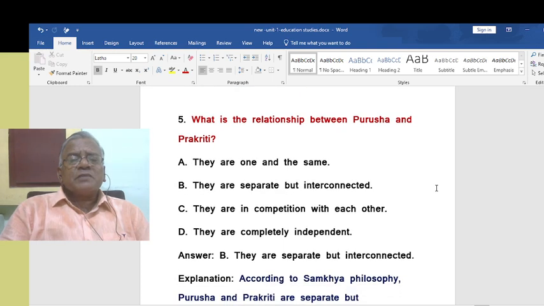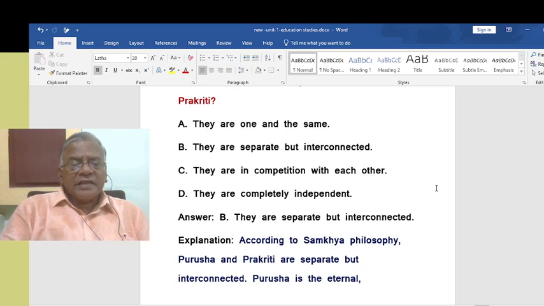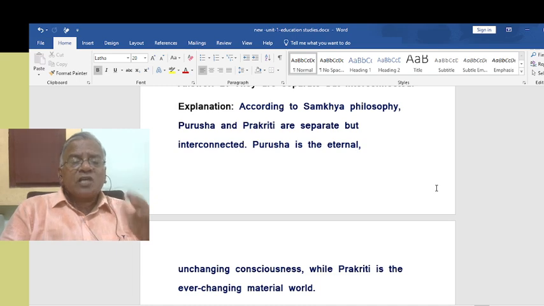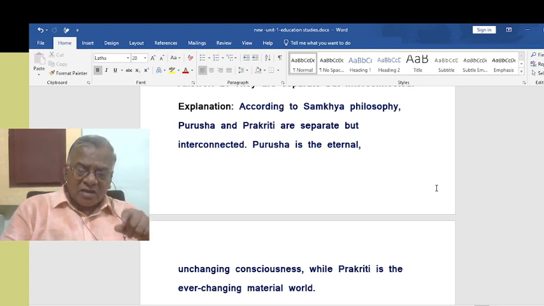What is the relationship between Purusha and Prakriti? They are separate but interconnected. That is, already we have seen that. According to Samkhya philosophy, Purusha and Prakriti are separate but interconnected. Purusha is the eternal, unchanging consciousness, while Prakriti is the ever-changing material world. That is why the suffering.